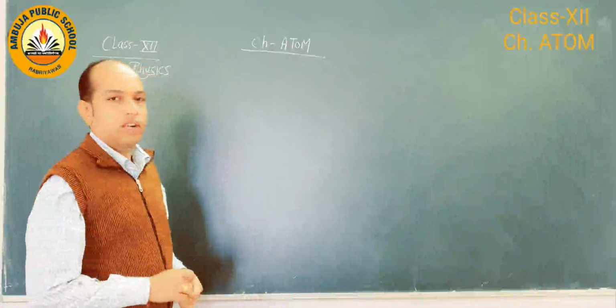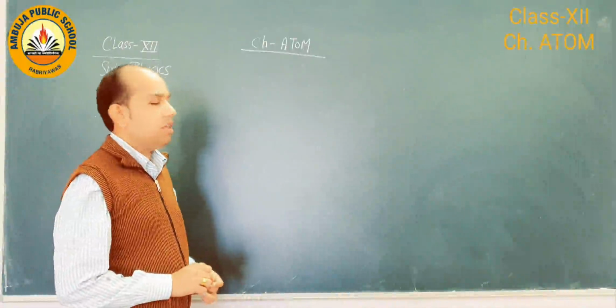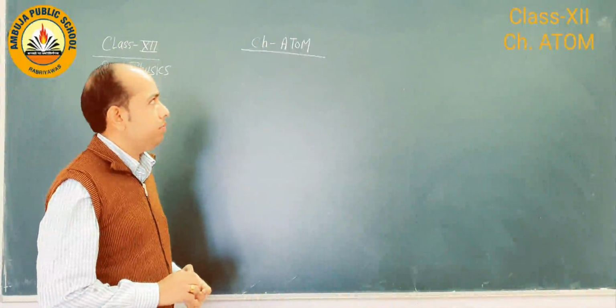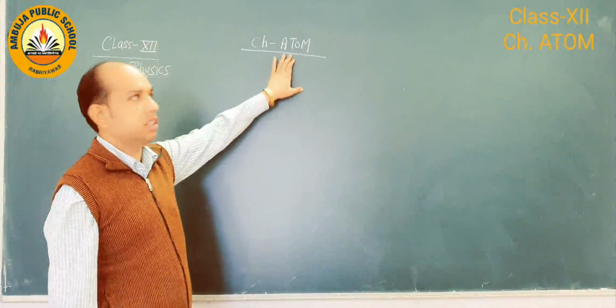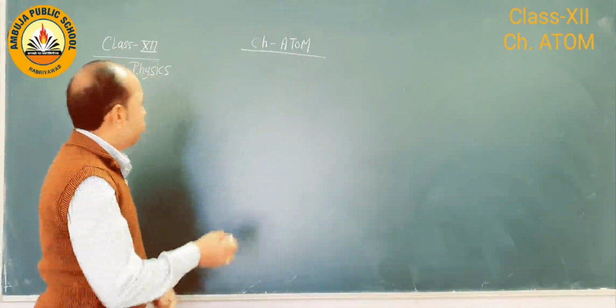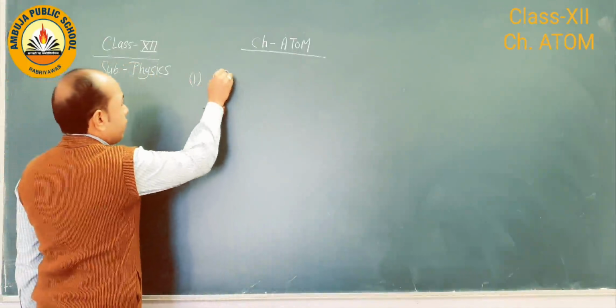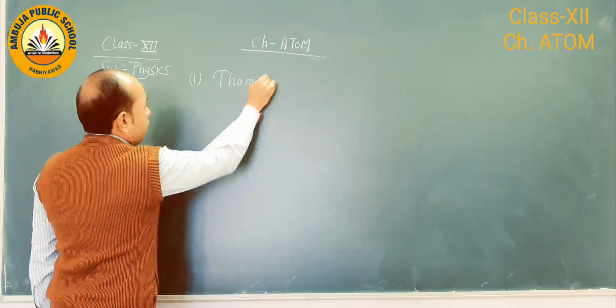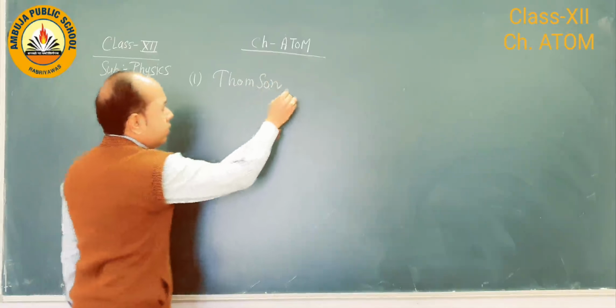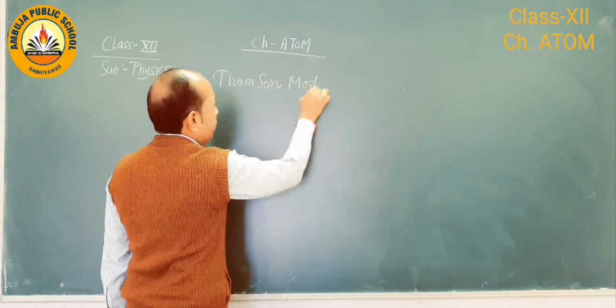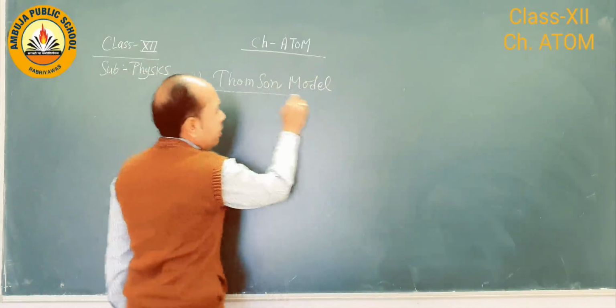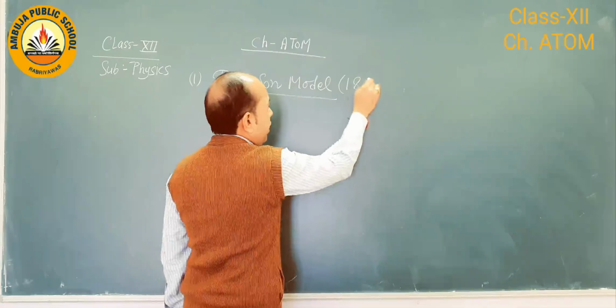So students, today we start with chapter atom. In this chapter we discuss the different theories in order to understand the concept of atom. So first of all, in 1898, starting with Thomson model, and this theory is suggested in 1898